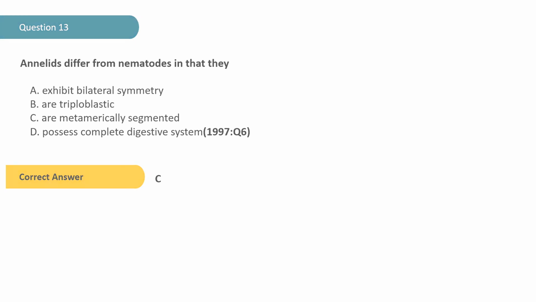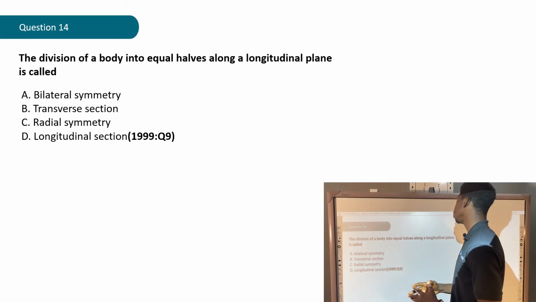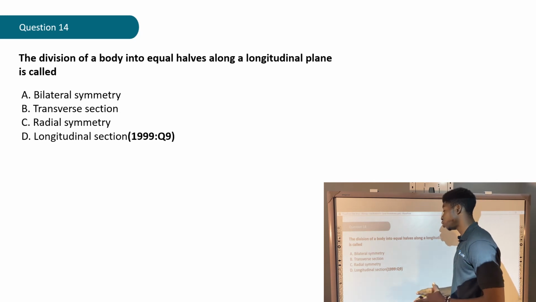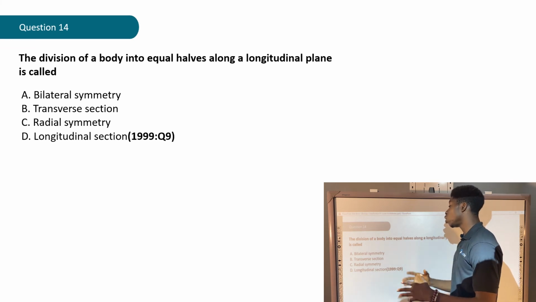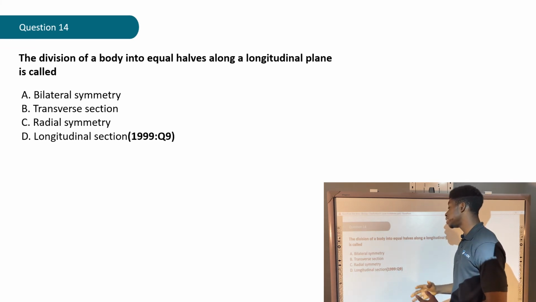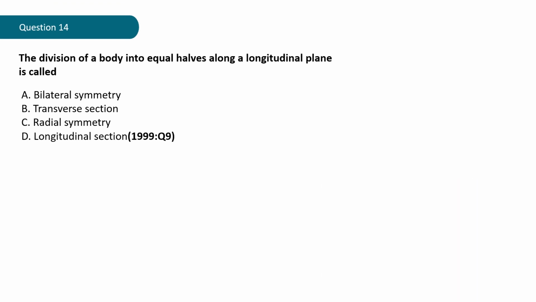Question 14. The division of a body into equal halves along a longitudinal plane is called A, bilateral symmetry, B, transverse section, C, radial symmetry, D, longitudinal section. That question is from the year 1999, question 9. Let's give that a try.